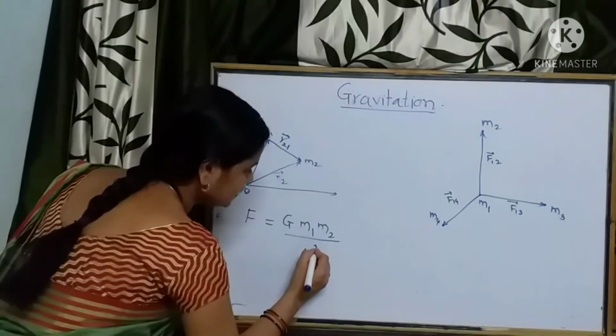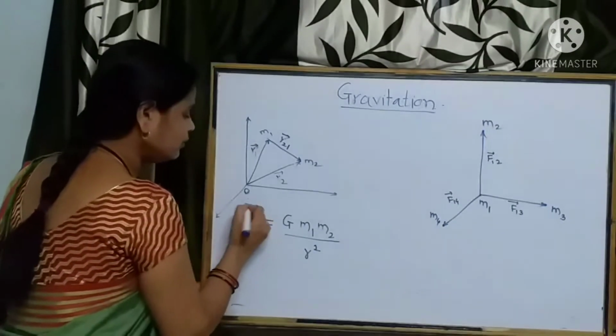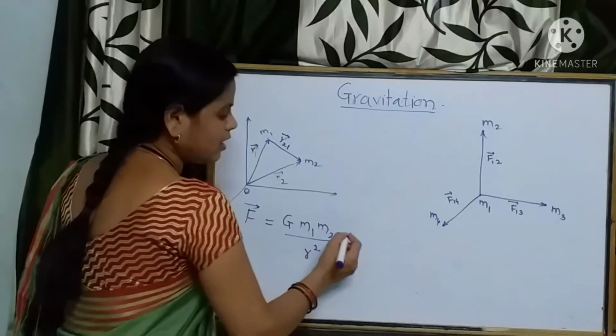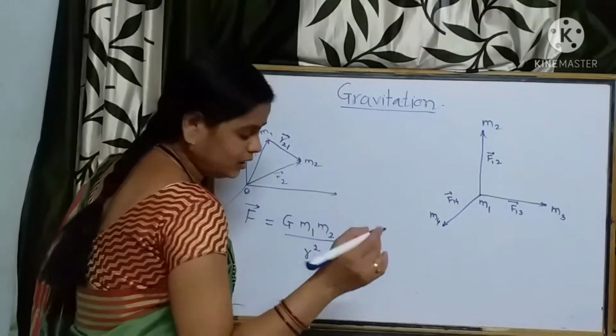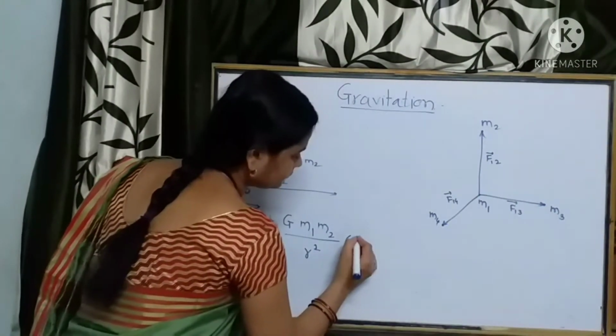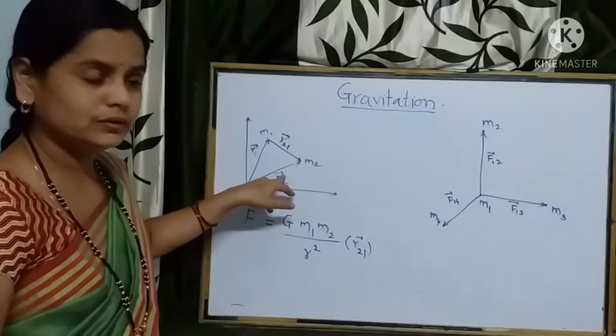What is the distance? It is r squared. In vector form, when we write this force, we will have to write here r into the unit vector r21, which is directed from m1 to m2, isn't it?